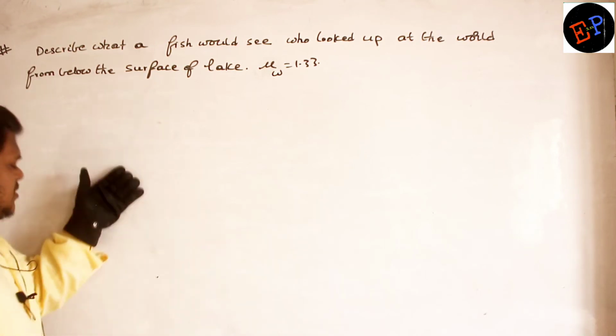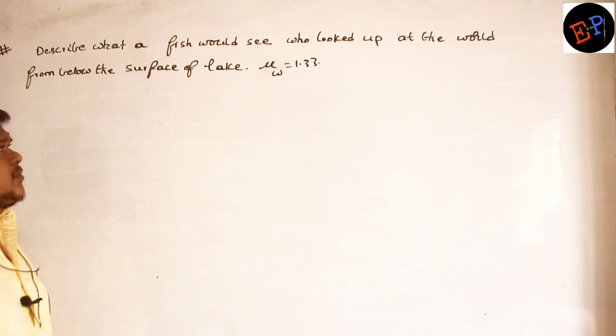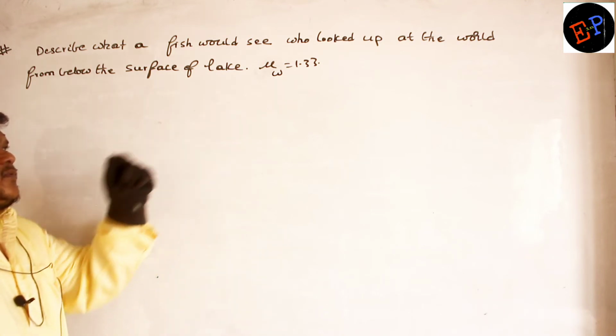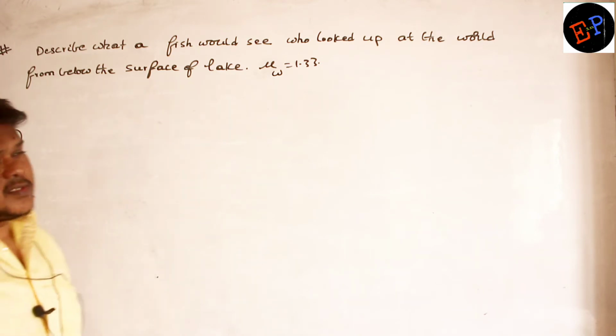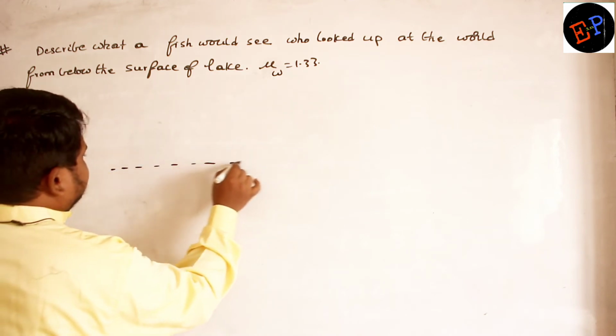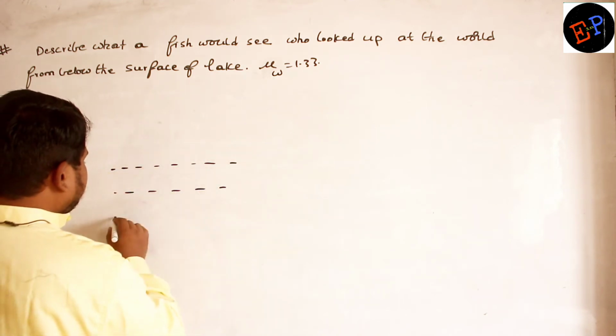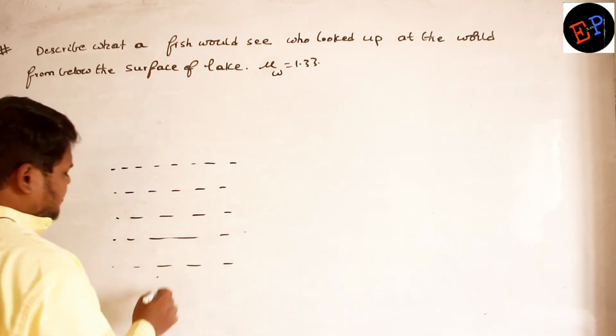So the question is, describe how a fish who looked up at the world from below the surface of the lake would see it. The refractive index of water is 1.33. So let us try to understand what he is asking. This is a lake, and at the bottom of the lake a fish is present.